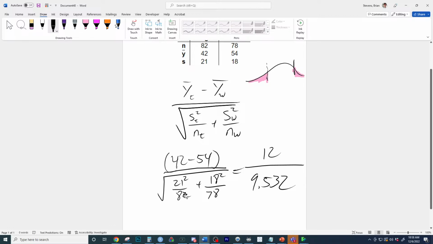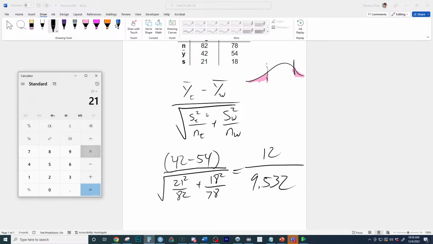S sub 1 squared over n sub 2. It looks like all the maths are wrong at the end. What happened? 21 squared divided by 82, 18 squared divided by 78 plus this. What did I forget to do?